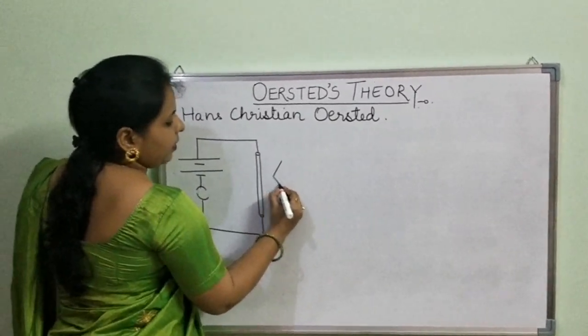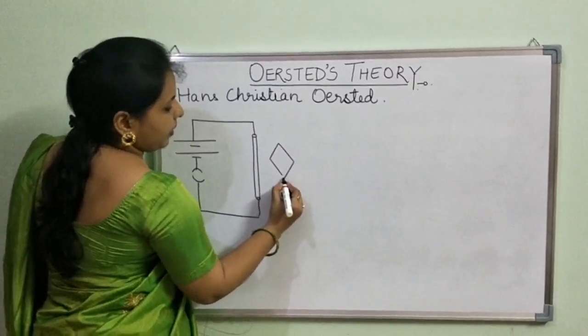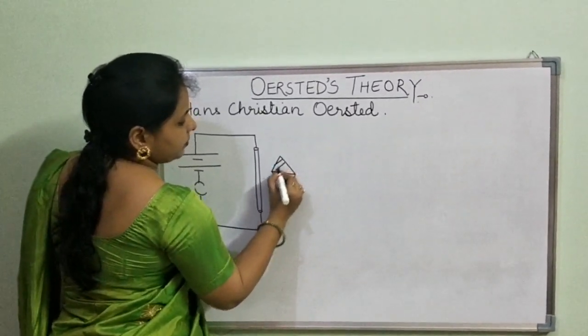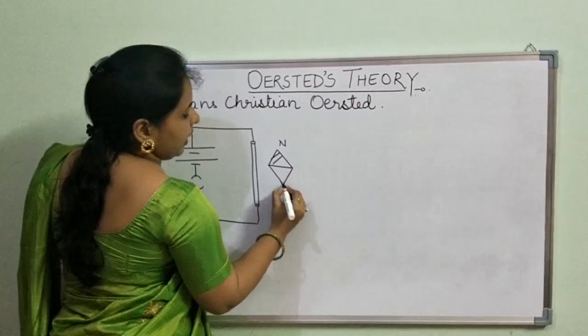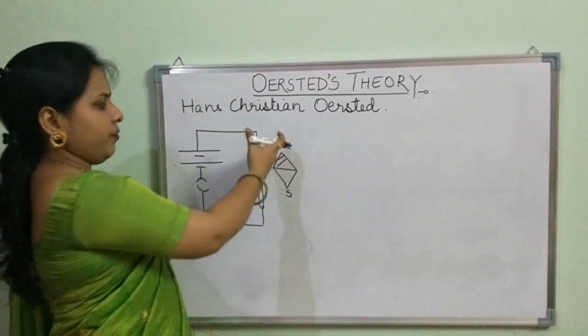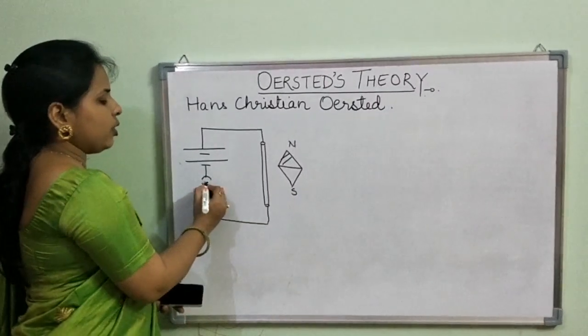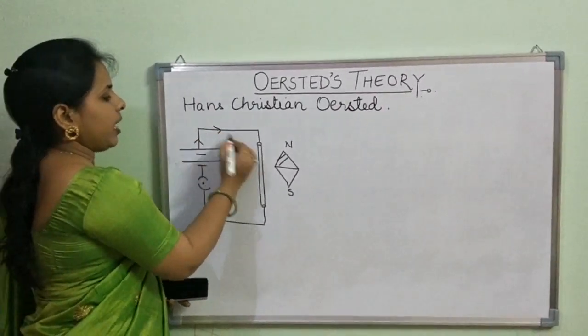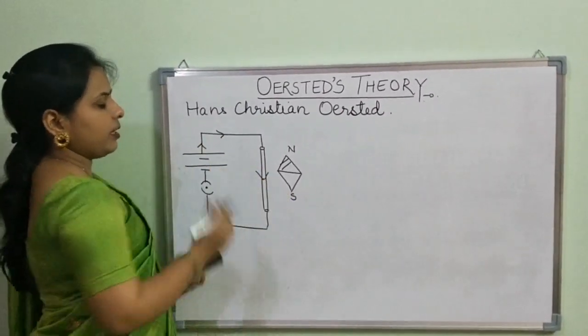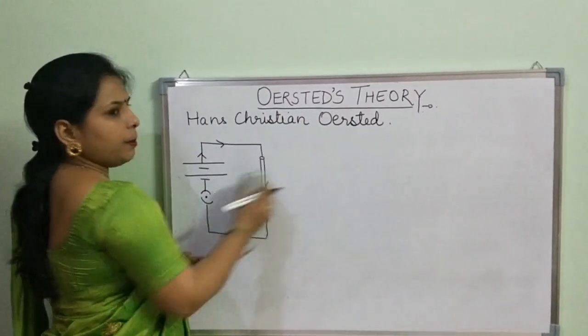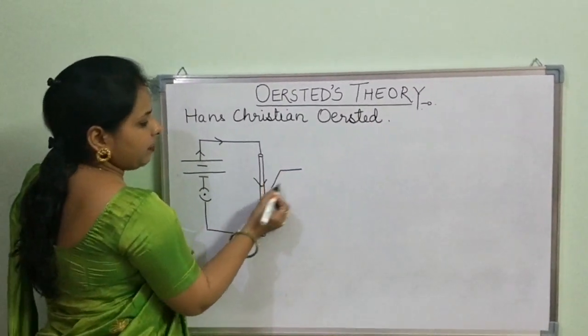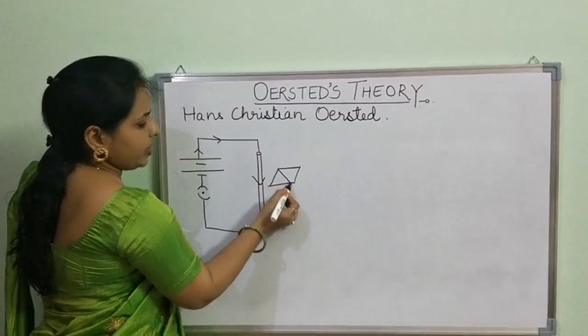And nearby to his circuit, a magnetic compass was placed that was directed towards geographical north and geographical south. As soon as he closed the key and the current starts flowing in this conductor, what happened? He observed that this magnetic compass showed a deflection.